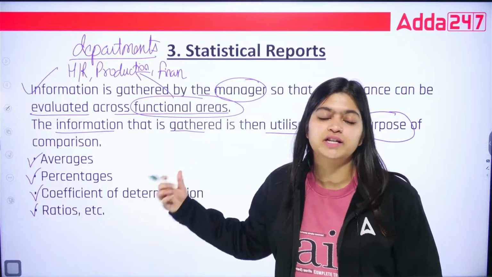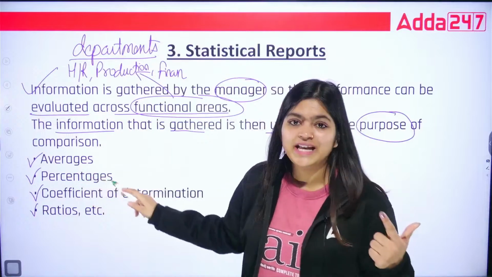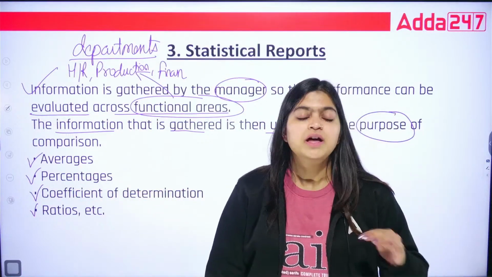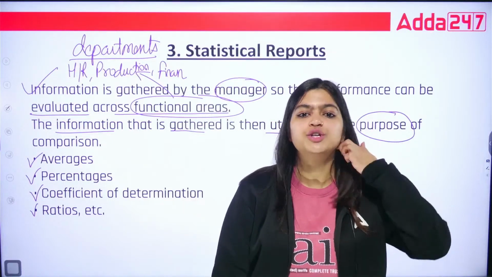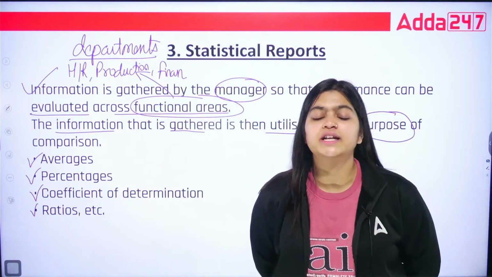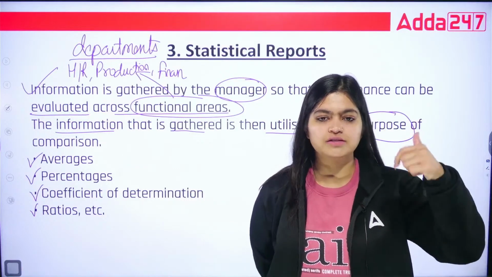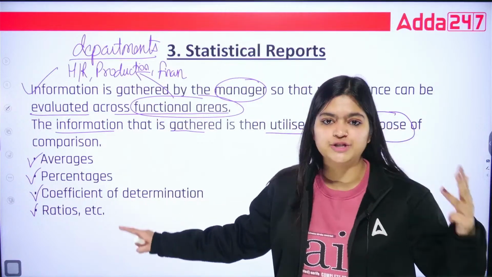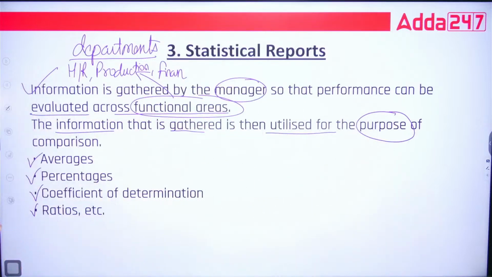In this particular unit they are not discussing any formula, so there is no numerical based on this topic. What are the different methods you can use for statistical reports? That is averages, percentages, coefficient of determination, and lastly ratios. So these are the examples. Chaliye, this is about your statistical report.